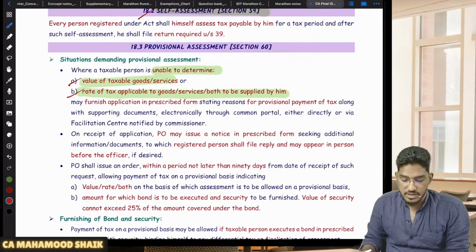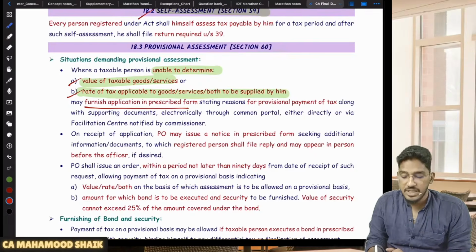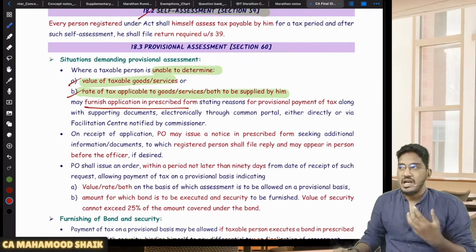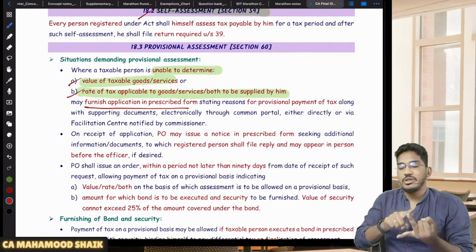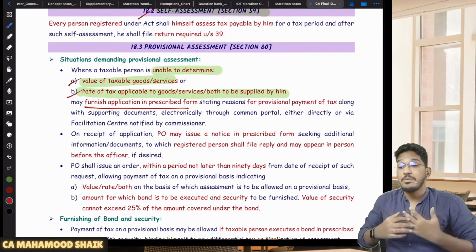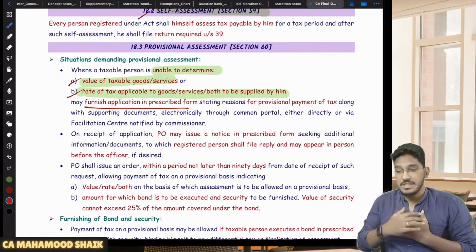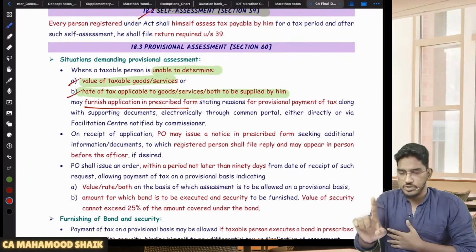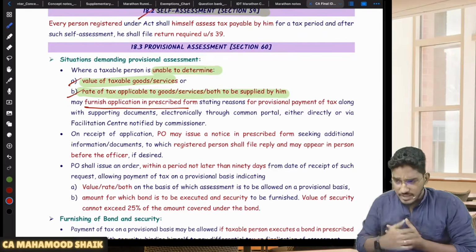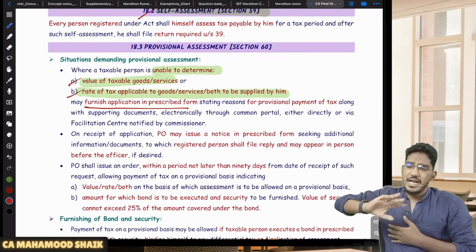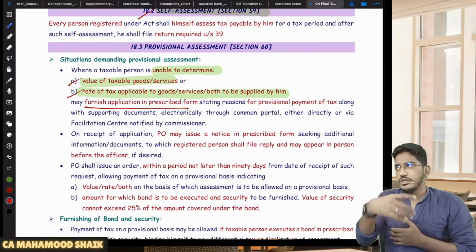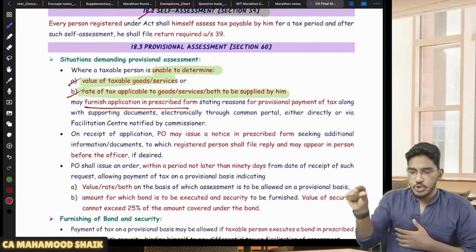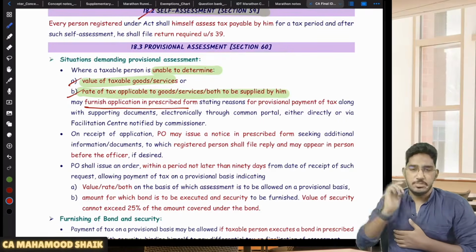So where a taxable person is unable to determine the value or the rate applicable on the goods or services, then you have to furnish an application in the prescribed form. You can make an application to the proper officer. Sir, I am unable to determine the value. I am unable to determine the rate. Please help me. I will make the payment of GST on a provisional basis. You tell me some provisional basis, and on that basis I will pay the GST. Later, you take your time and finalize what should be the appropriate value and the appropriate rate. Then I will discharge my final liability.